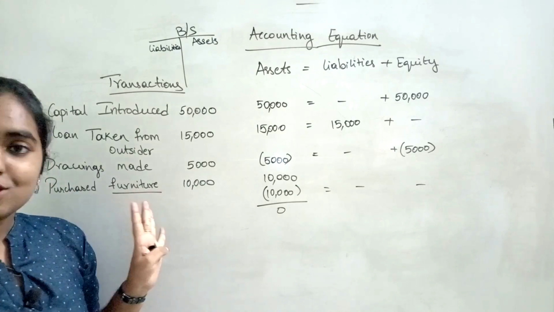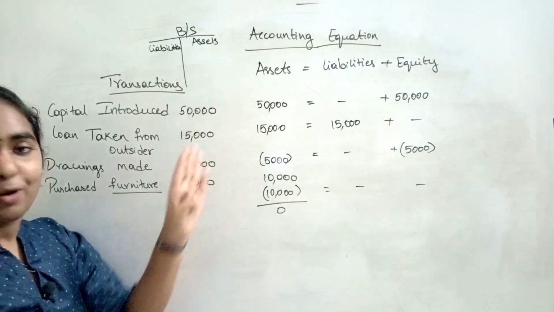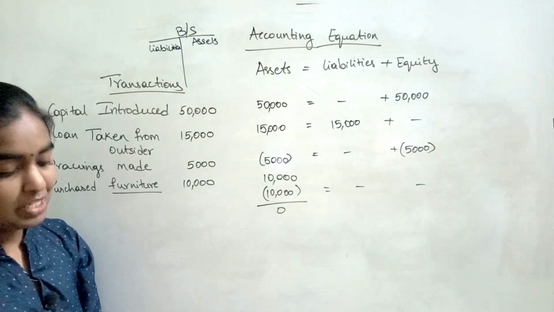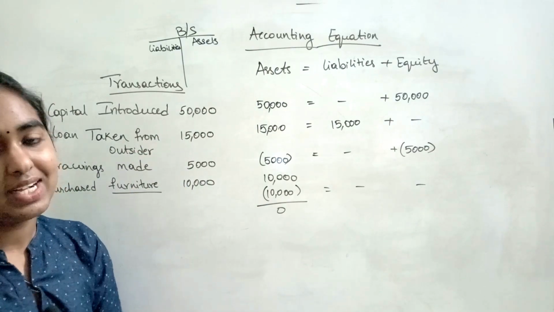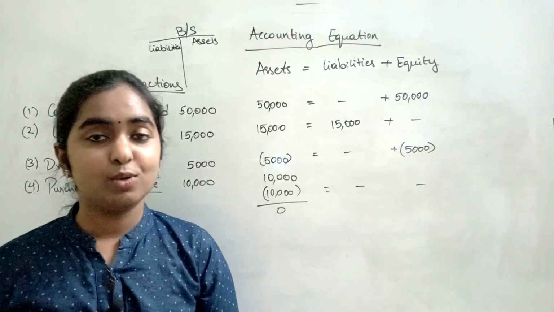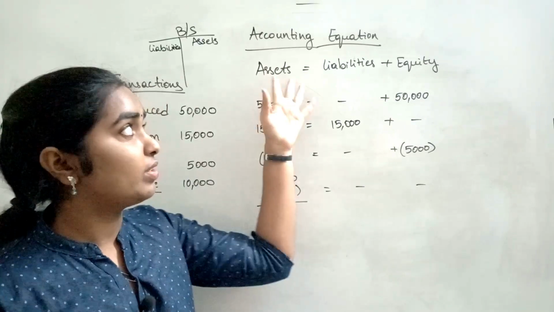So now you understand that, at any point of time, if you consider this equation, it is going to be satisfied. So that is all about the accounting equation and classification of accounts. And in the next lecture, I will discuss the rules of accounts, which is exactly based on this equation.